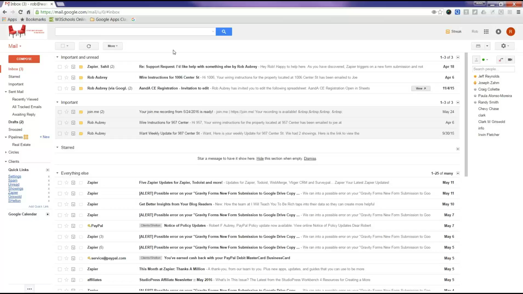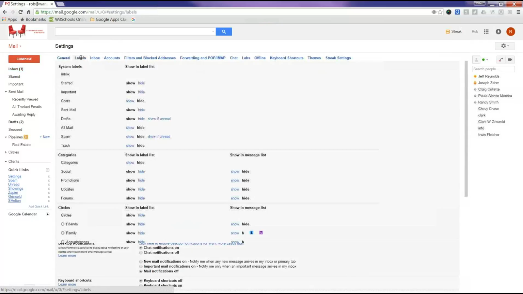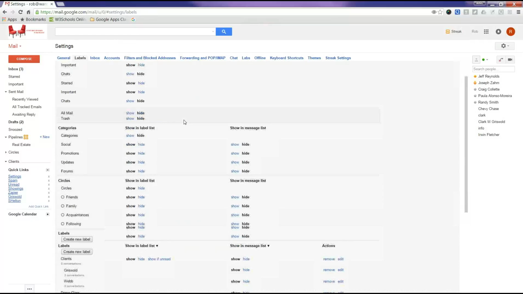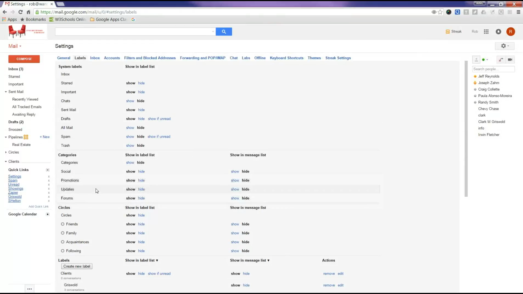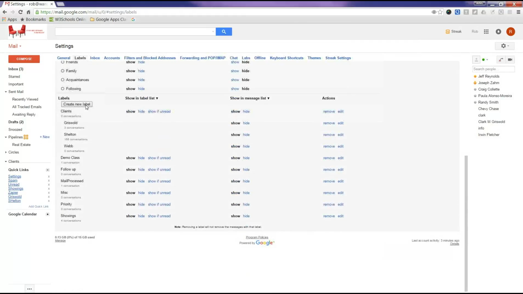So the way to create a label is you go to settings, and then you go to labels, and then you go down to create new label, right? Circles and things like that, and categories, are a little different. Inboxes are your system labels. In other words, these are labels that are created by the system. Then you come down here and say create new label. Just click on create, and then you type in clients. That's all you need to do, and then we can create the nested labels on the fly from the actual email itself. So let's go back to the inbox.